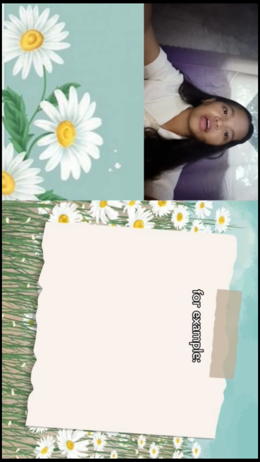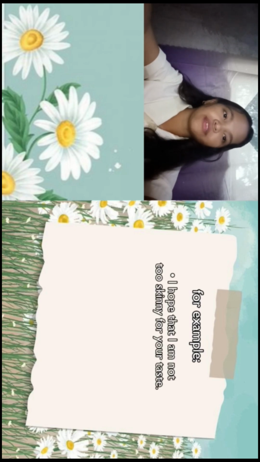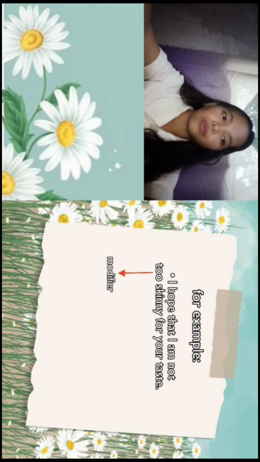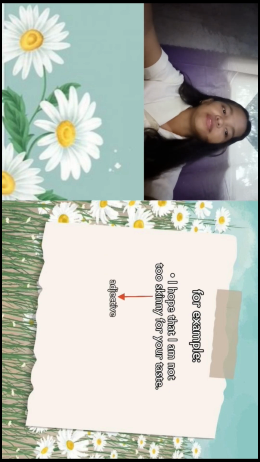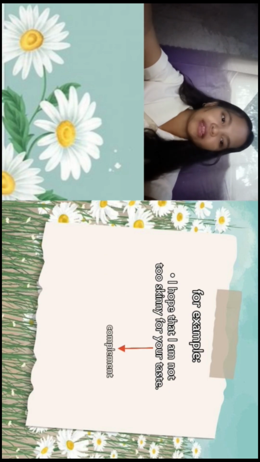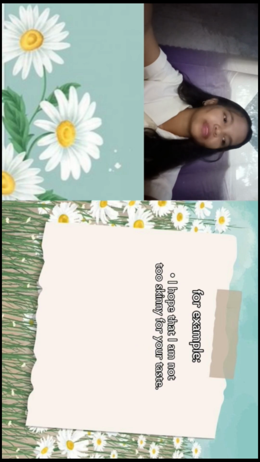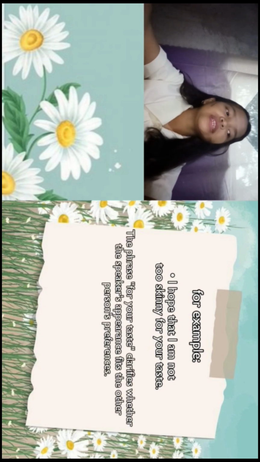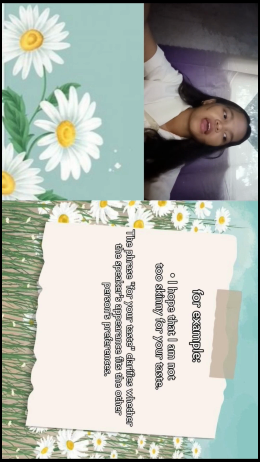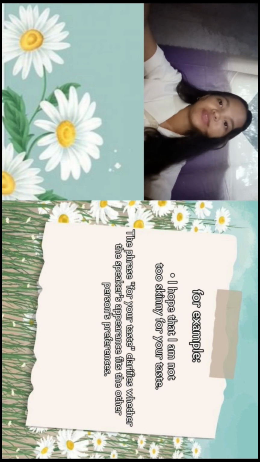Number 3 example: I hope that I'm not too skinny for your taste. The modifier is too. The adjective is skinny. The complement is for your taste. So the phrase for your taste clarifies whether the speaker's appearance fits the other person's preferences.